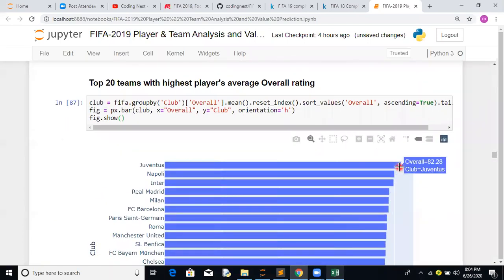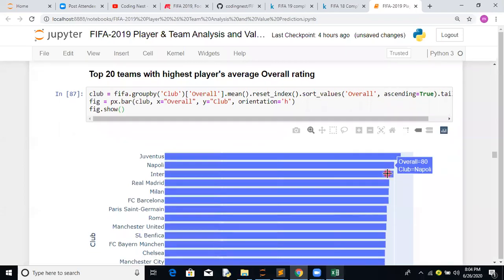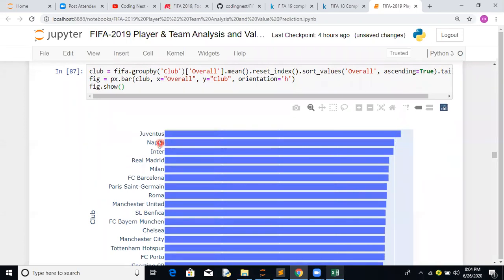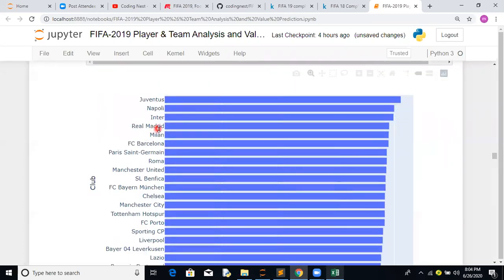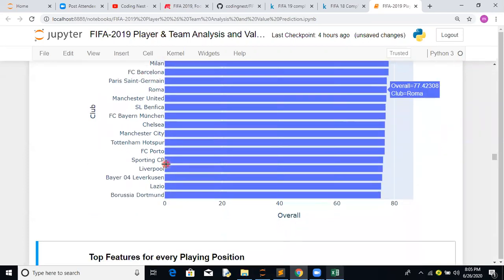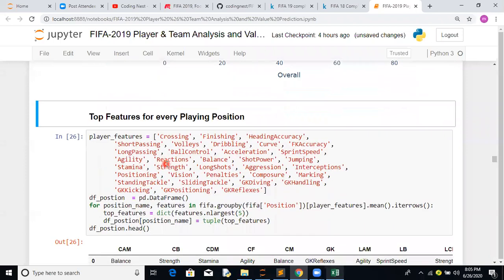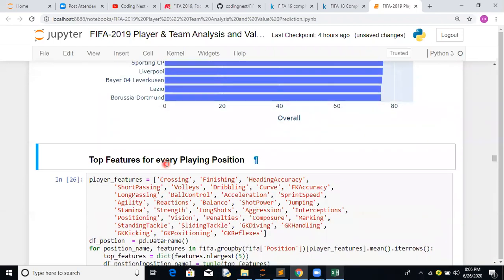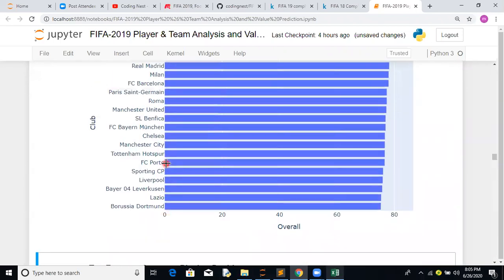Here, I think Juventus has an 82.28. Second is Napoli. Juventus, Napoli, and Inter Milan are all in the Italian league. Then we have Real Madrid, and AC Milan is again Italian league. Then FC Barcelona, PSG, Roma, and so on and so forth. Okay, I think this is all we have done for the data visualization part.